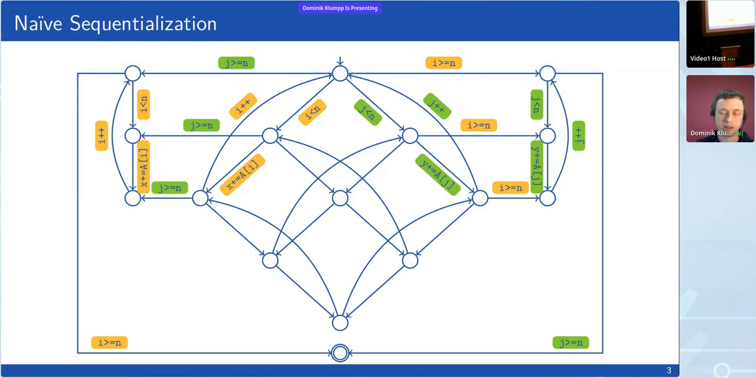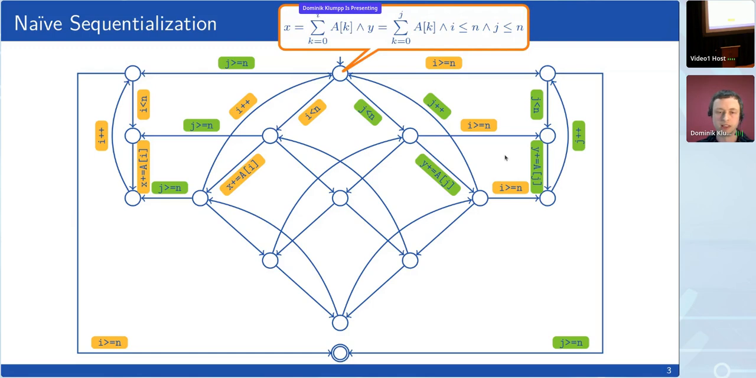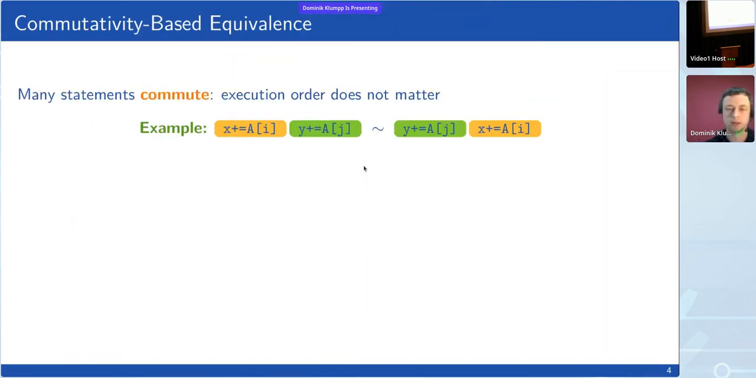But it turns out that's not a good idea. As you might have guessed, this control flow graph grows exponentially. And we also often need rather complicated invariants to prove this program is correct. So here, some unbounded sums over array elements. Such invariants are often difficult to find for algorithmic verification. So that's where the commutativity can help us.